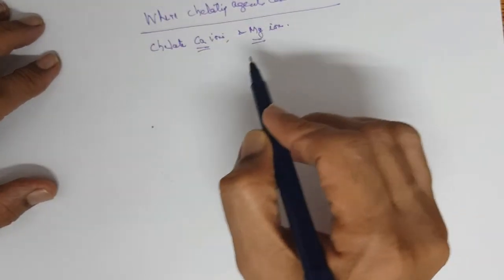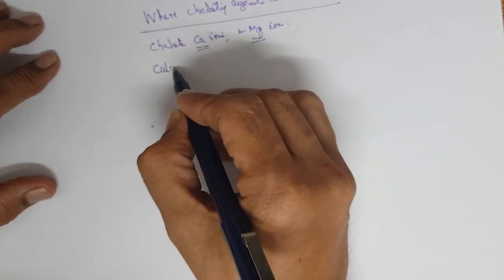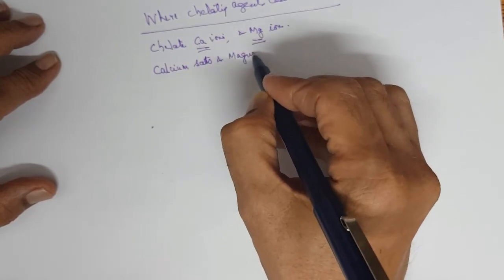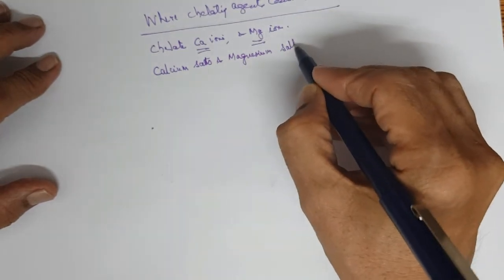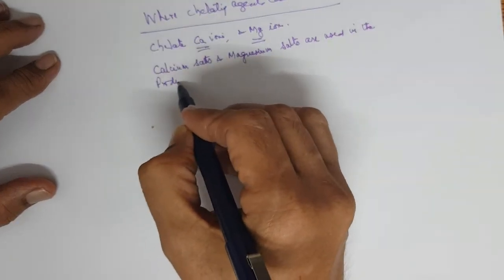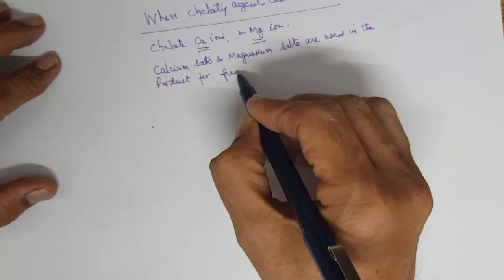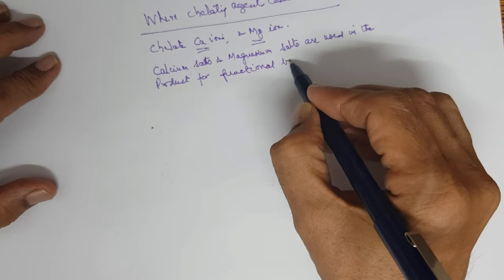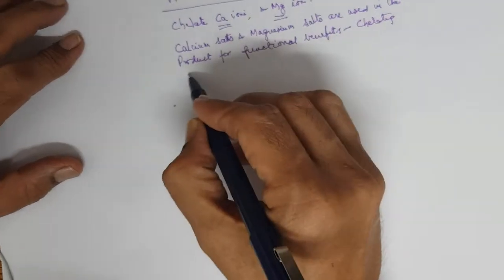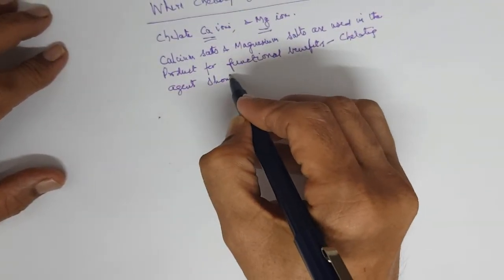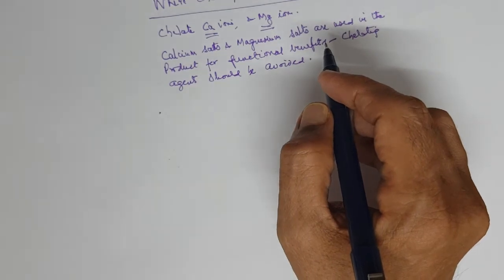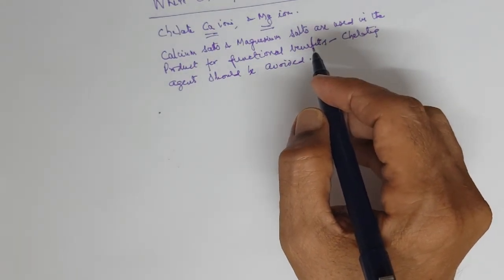So if calcium salts and magnesium salts are used in the product for functional benefits, chelating agents should be avoided.